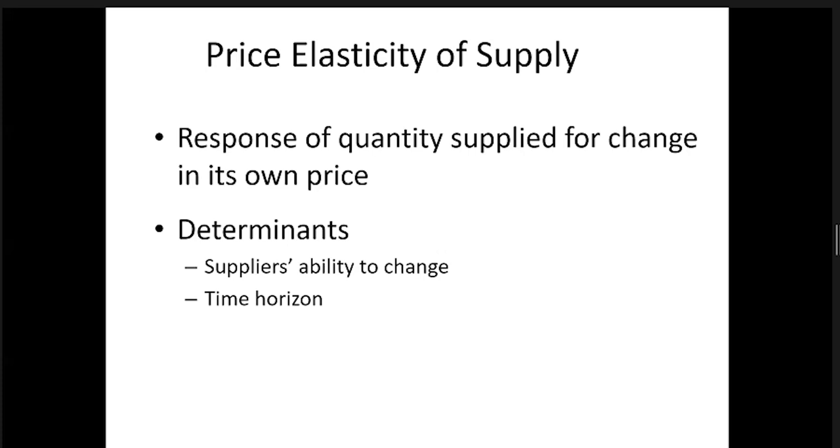Take the case of Boeing or Airbus. They have very high fixed cost, which we will come to later. They need a huge investment to start the production process or change the production process. Therefore, their ability to change is very low. Now, they had the corona pandemic. Can they stop the production lines? Of course not. They will continue, because their ability to change is very low.